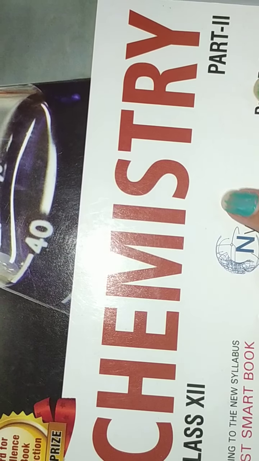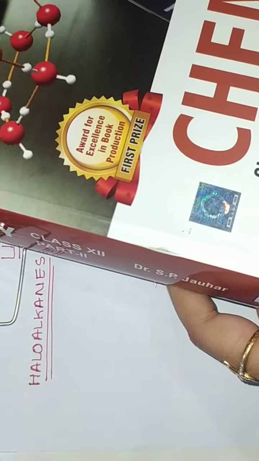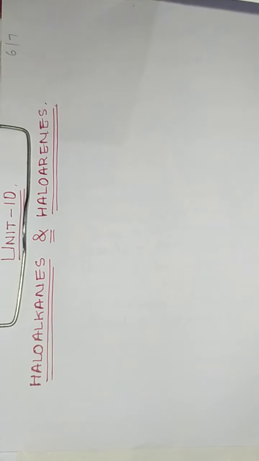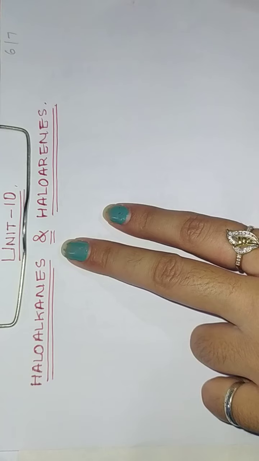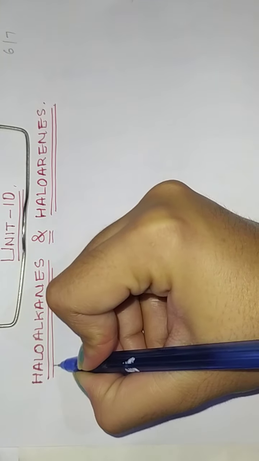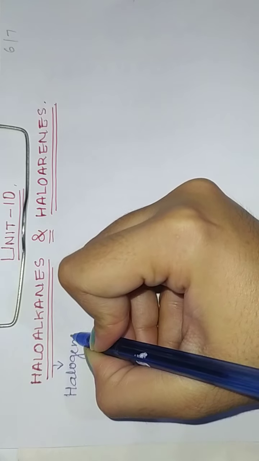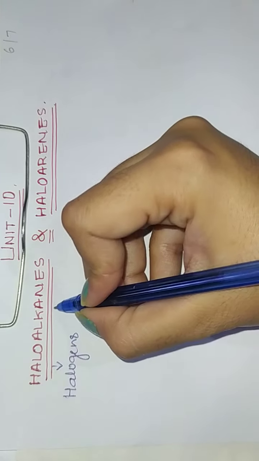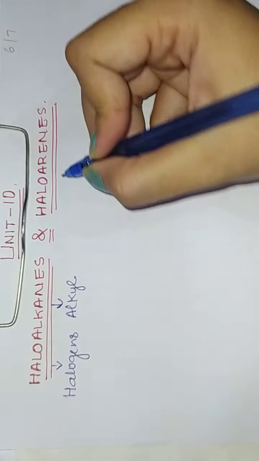So next we are going to start part number 2, or volume number 2, of chemistry, in which we have 7 units. The first one is unit number 10, which is haloalkanes and haloarenes. Now what is the meaning of haloalkane? Halo means halogen, and alkane means there is an alkyl group present.